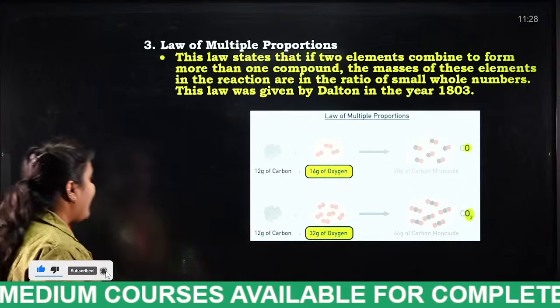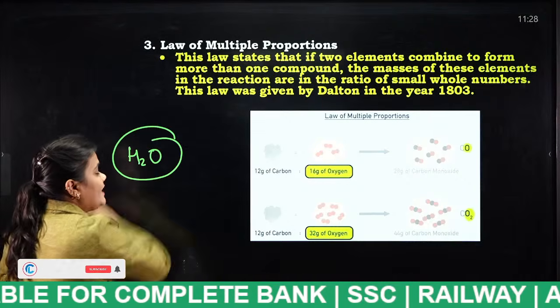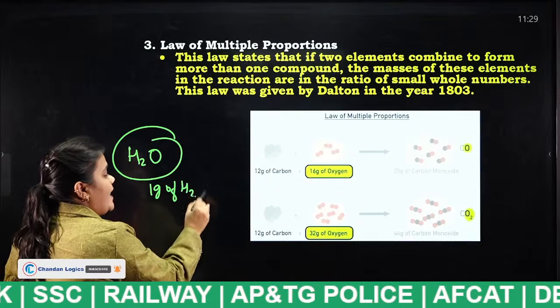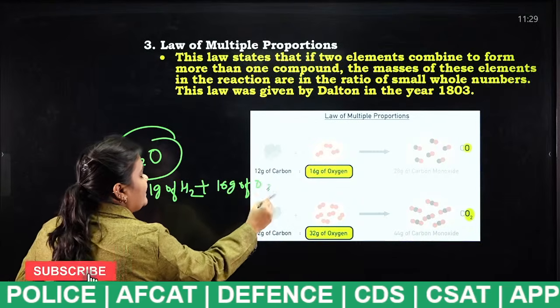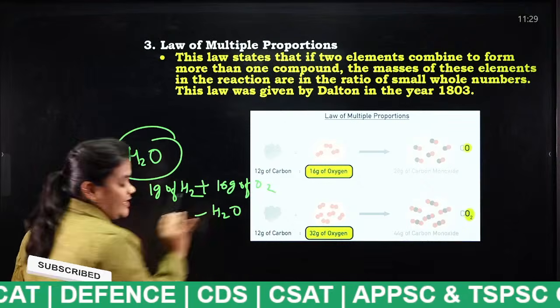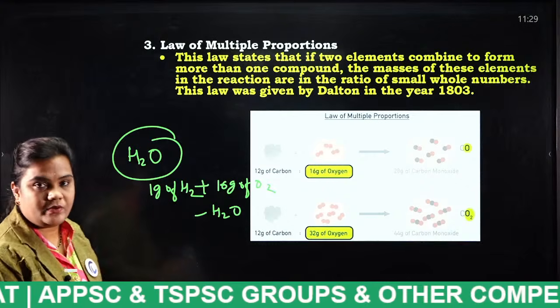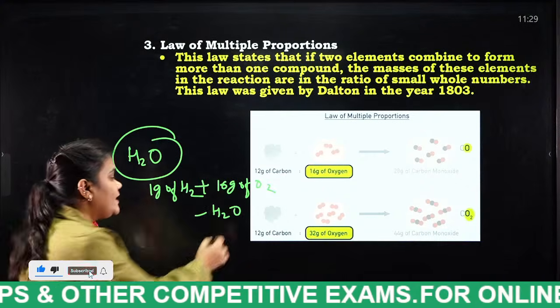If 1 gram of H2 hydrogen gas mixes with 16 grams of oxygen, we get H2O in general. So this is one compound. We are mixing 2 different molecules to get one compound.